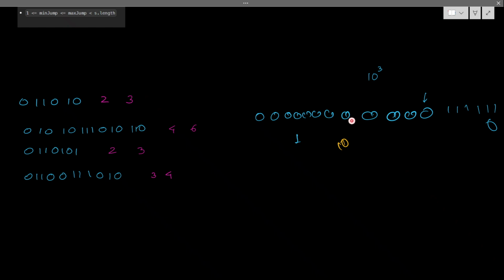But finding out the adjacency matrix takes big O of n squared time for the graph. So starting from here, let's say minimum jump is 1 and maximum jump is this range, say 7: 1, 2, 3, 4, 5, 6, 7. Within this range, I have to find how many zeros are there. If it is 0, then fine; if not 0, then you have to go past.